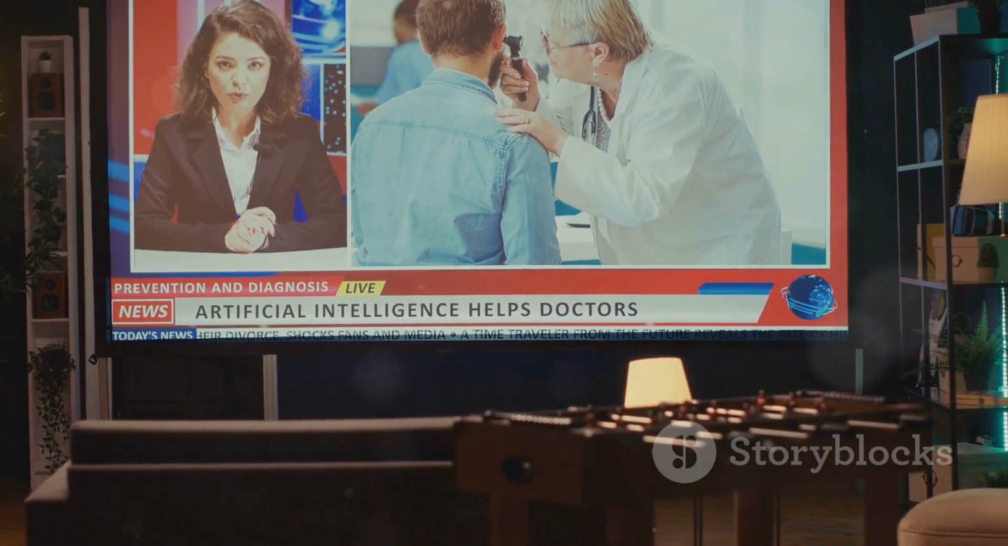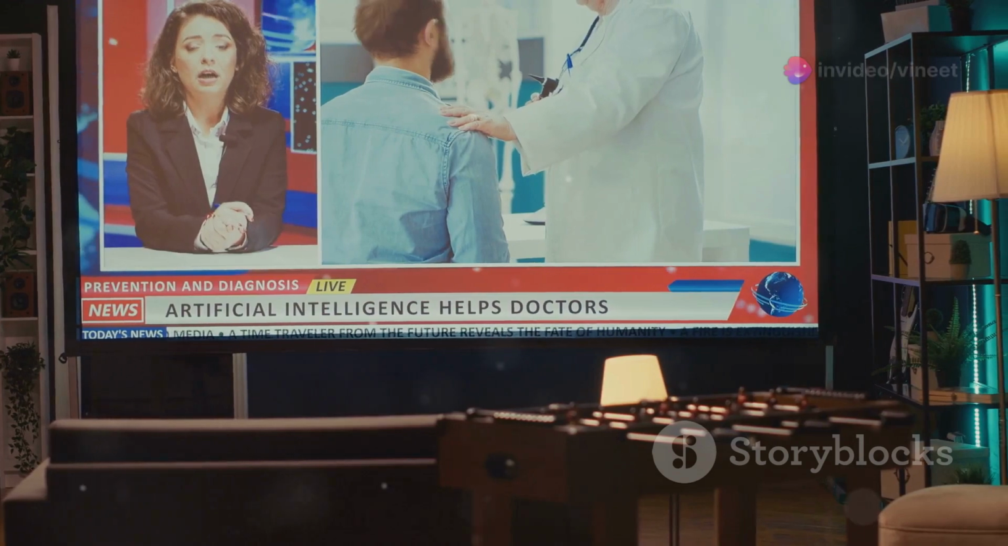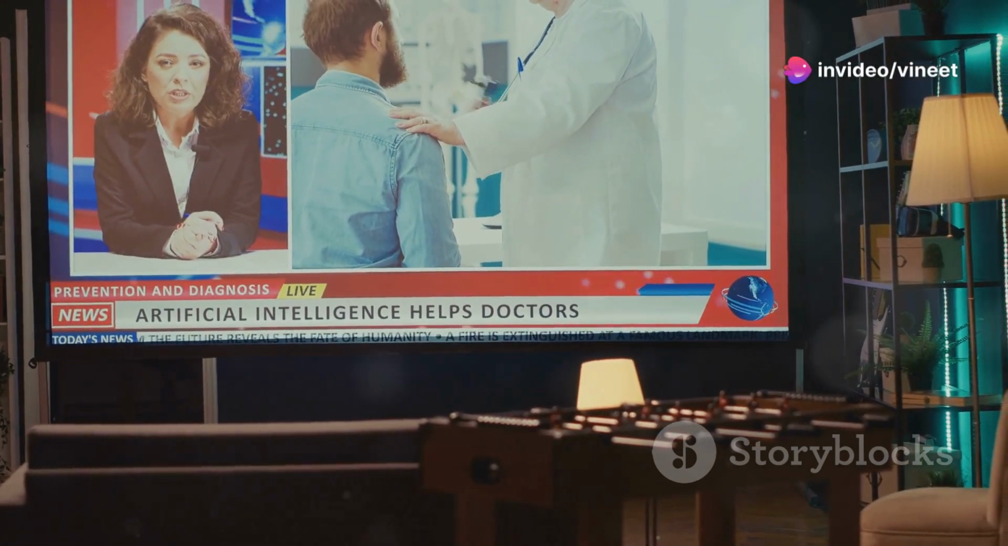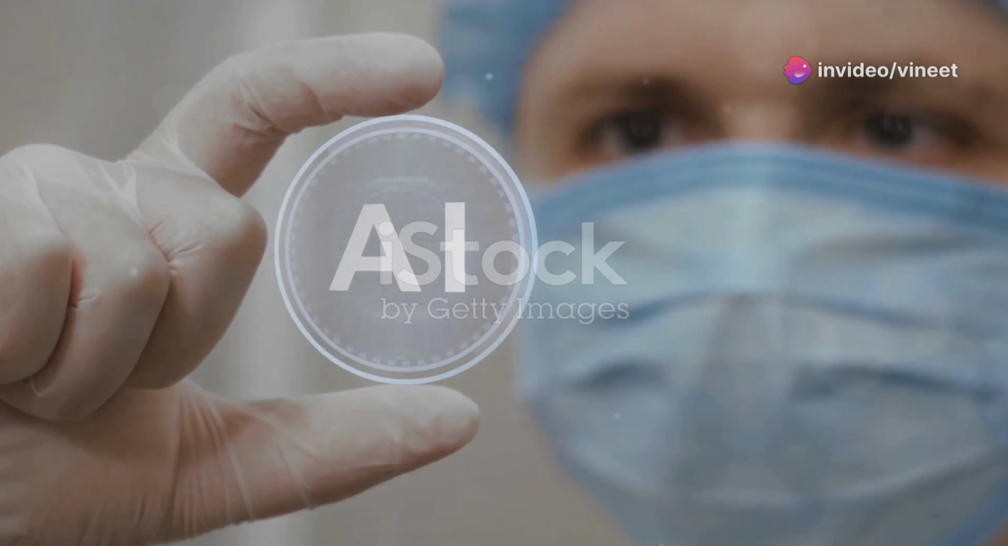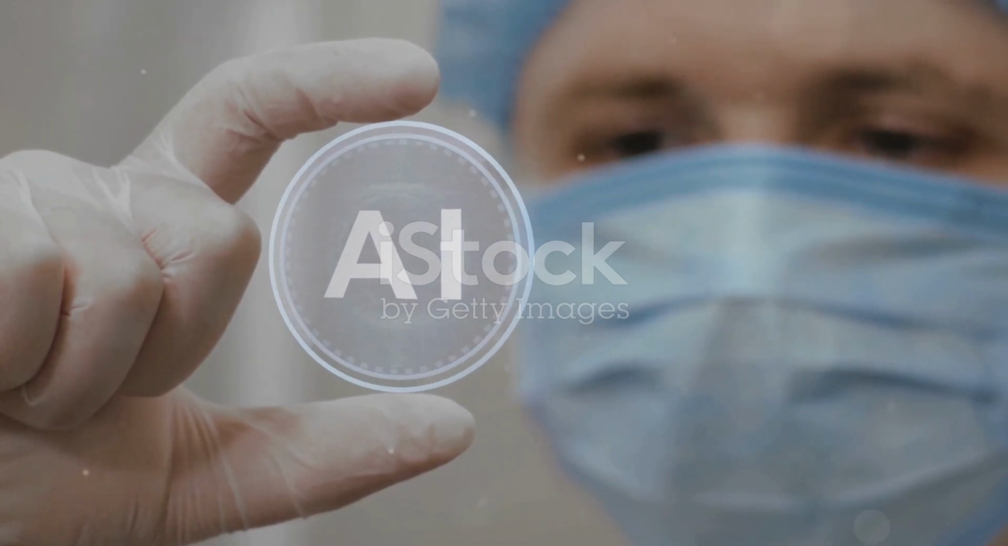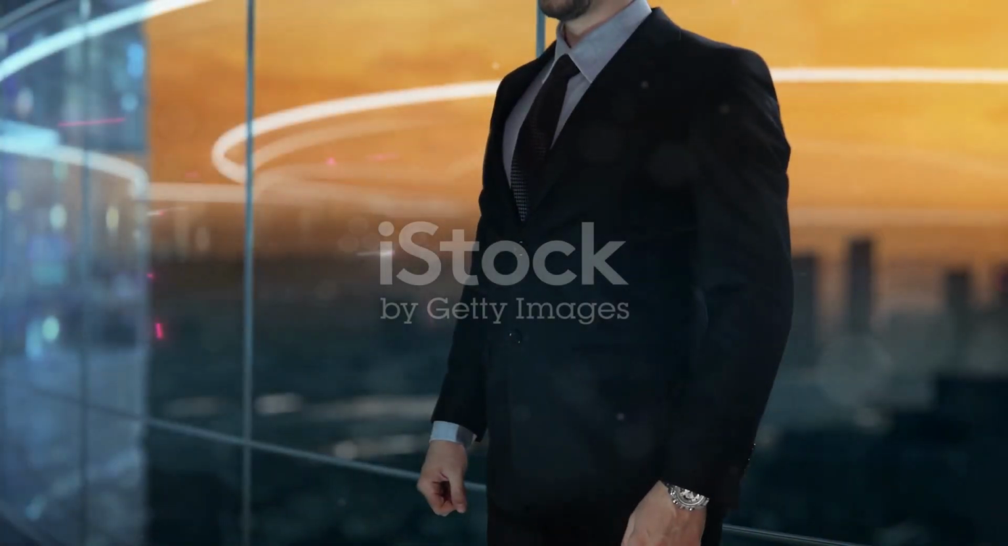AI in healthcare. In healthcare, AI tools like IBM Watson Health and Aidoc are transforming patient care. They assist in diagnosing diseases, personalizing treatments, and predicting patient outcomes.